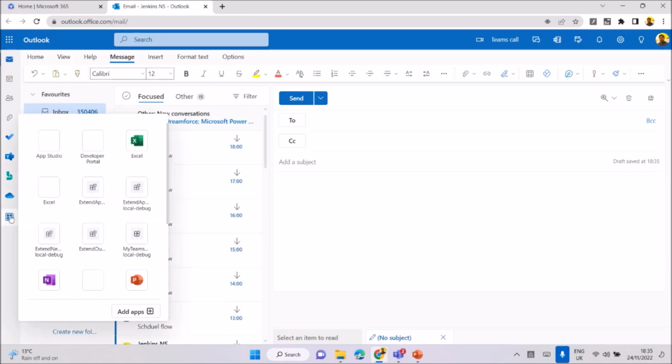Same way we can go with the apps. See, all these apps are coming. Extended apps are in Outlook, my Teams, local one, and whatever you develop, we can make it available. You see the name, I developed my Teams app one. That's a local debug. If you deploy it, it will come as a deployed version. That's the way we have it, and Microsoft also brings a lot of easy ways to do it.